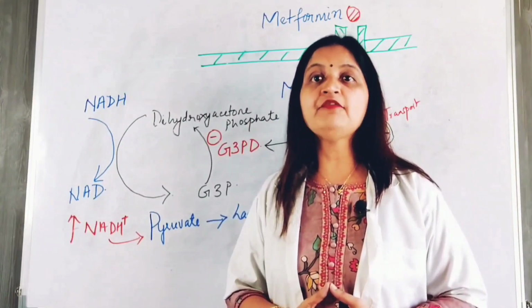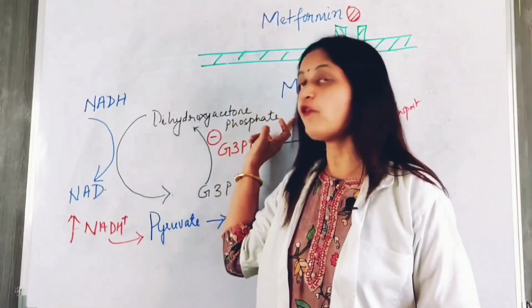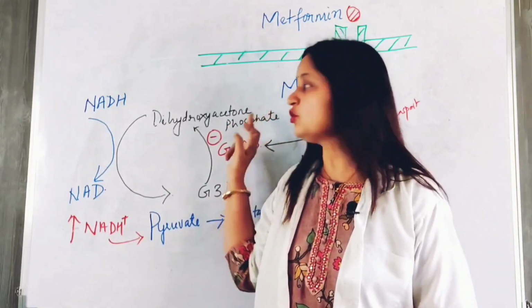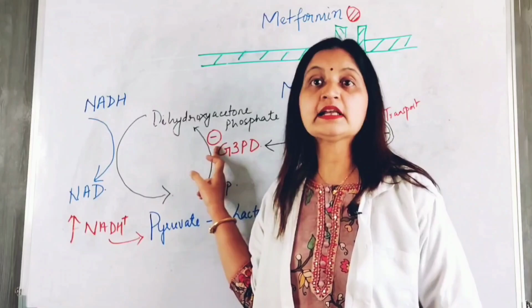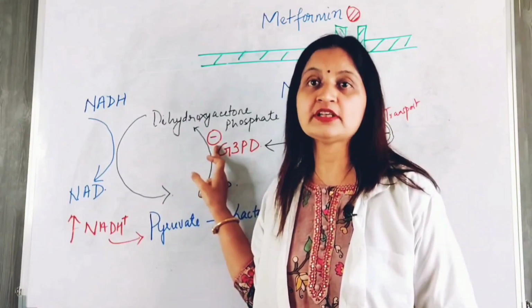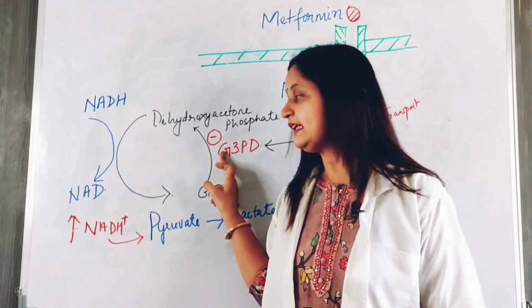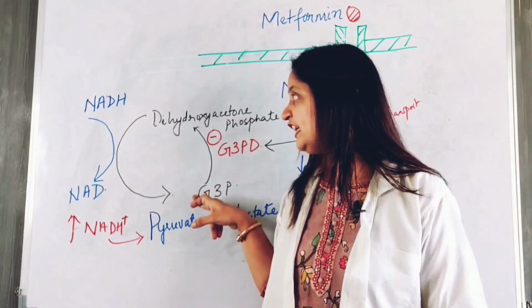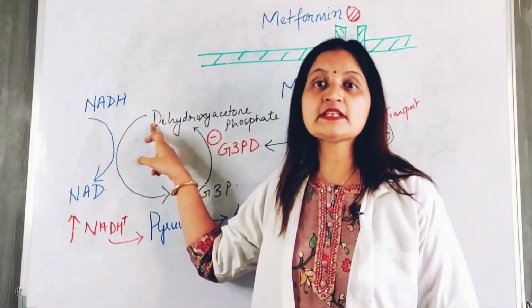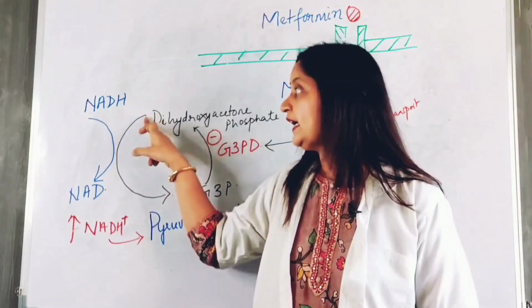But the downside of metformin is that with the inhibition of the electron transport chain, it also inhibits the mitochondrial glycerol 3-phosphate dehydrogenase enzyme. Now this enzyme catalyzes the conversion of glycerol 3-phosphate to dihydroxyacetone phosphate.